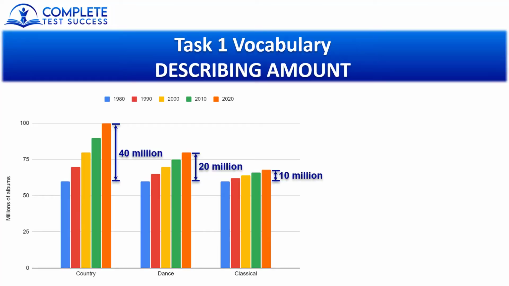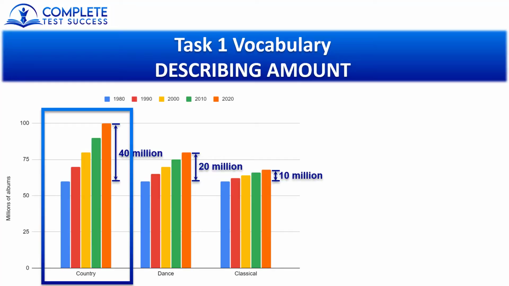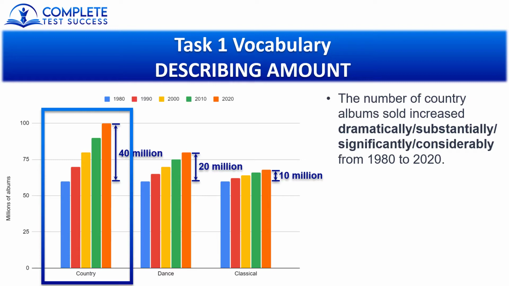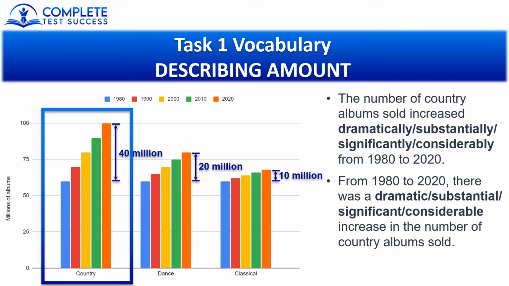First, let's look at the ways we can describe a big amount of change. So the adverbs are dramatically, substantially, significantly, or considerably, and I'll just read an example with the first one. The number of country albums sold decreased dramatically from 1980 to 2020, and all of these have the same meaning. Now let's look at the adjectives: dramatic, substantial, significant, or considerable. From 1980 to 2020, there was a dramatic increase in the number of country albums sold.